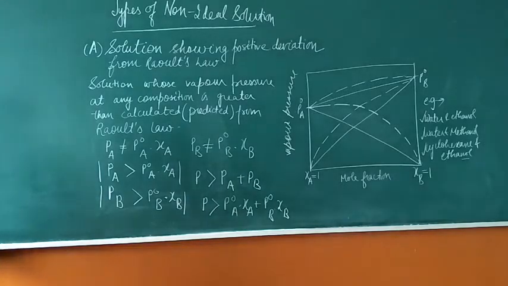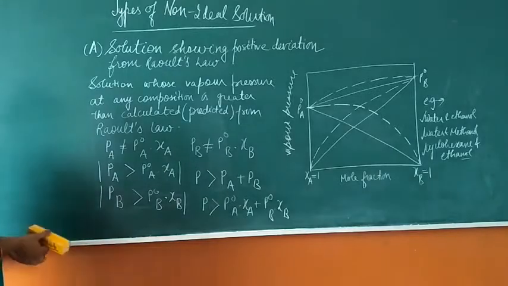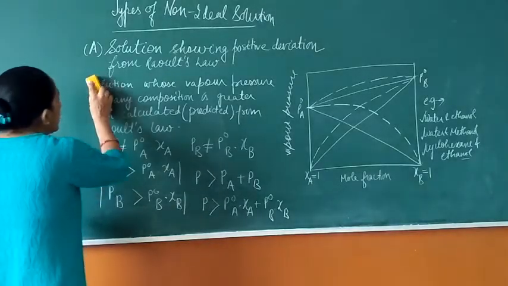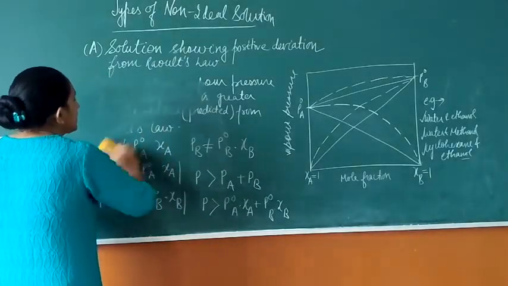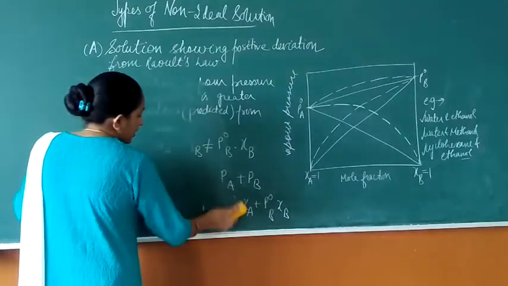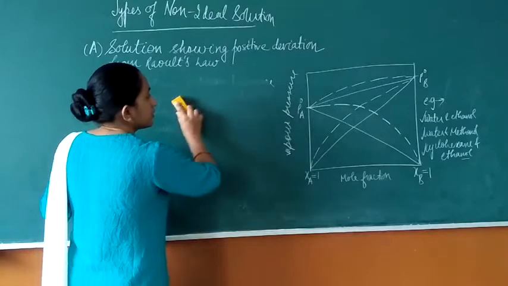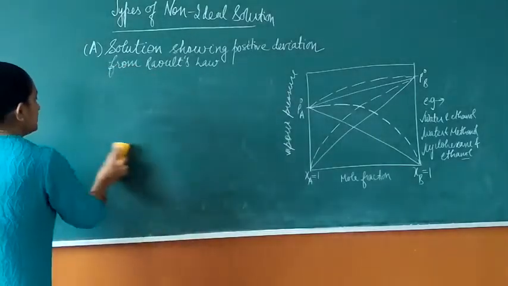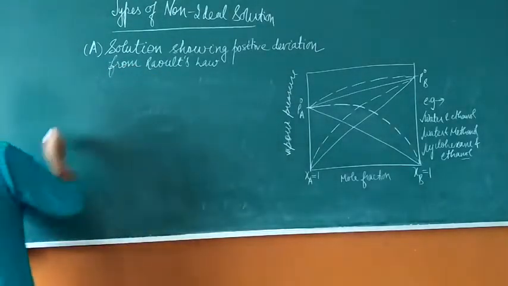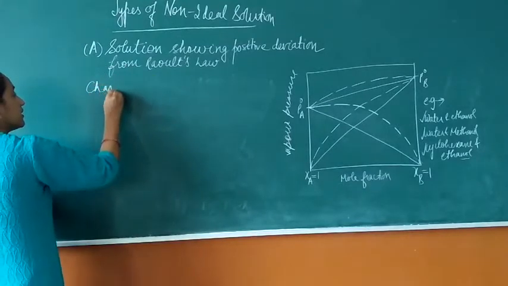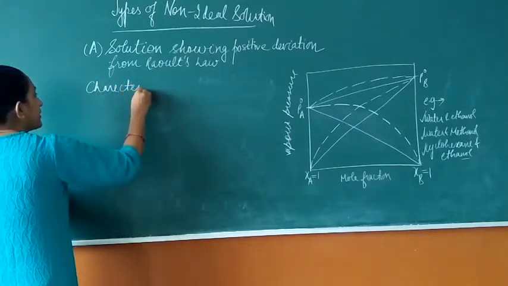Now students, we will discuss the characteristics of the solution which shows positive deviation from Raoult's law. Before we continue with the characteristics, why is it that they show positive deviation from Raoult's law?